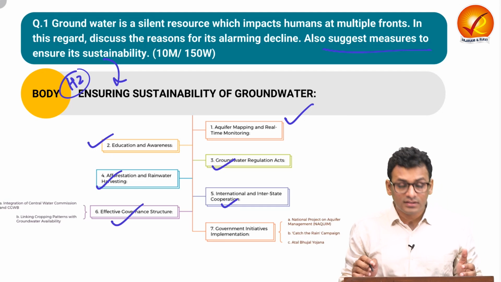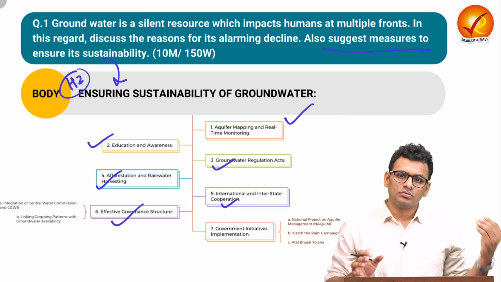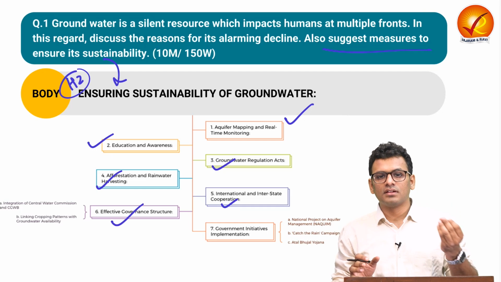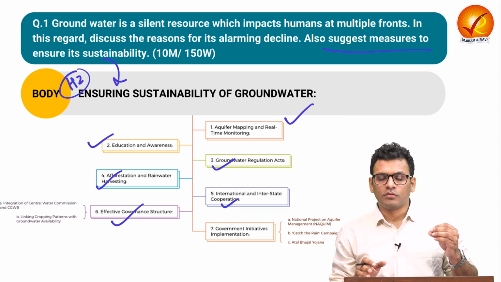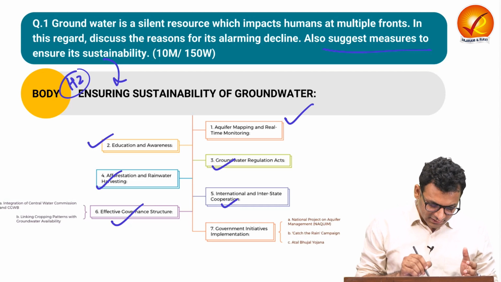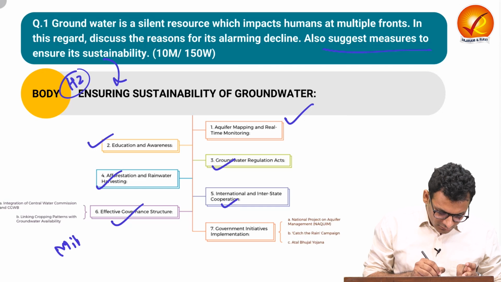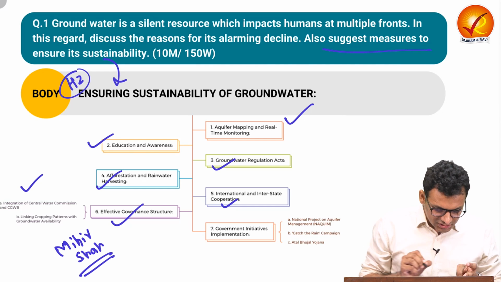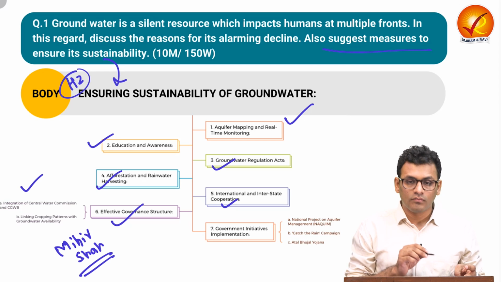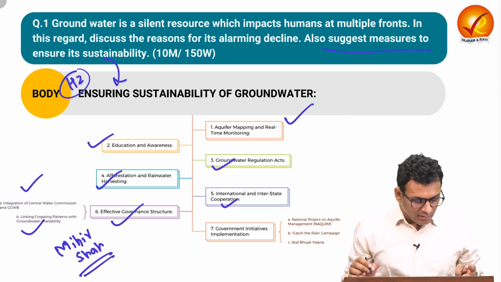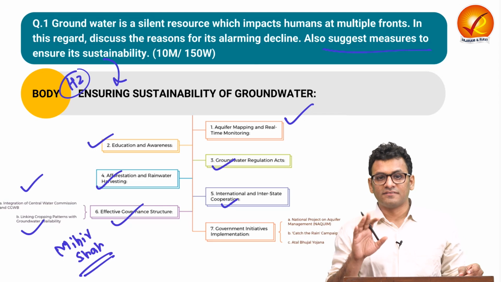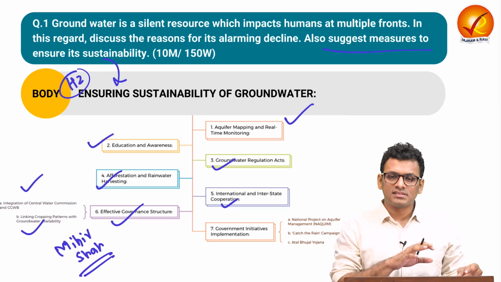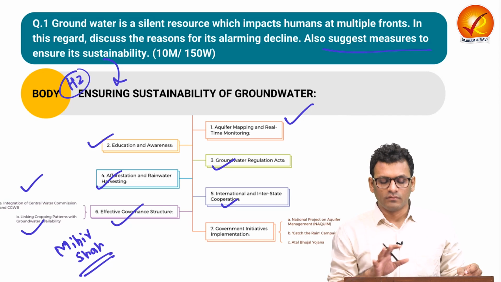Next is effective governance structure. Now, with respect to the reasons, we have seen how poor governance with respect to the regulation and monitoring aspect has led to decline of groundwater. With respect to effective governance structure, we can talk about Mihir Shah Committee, which talks about integration of Central Water Commission and Groundwater Board, also linking cropping pattern with groundwater availability. So that way we are making sure that the regulation is effective. At the same time, the problem of over exploitation is also avoided.